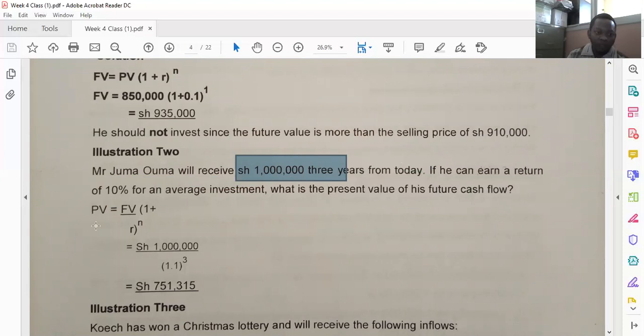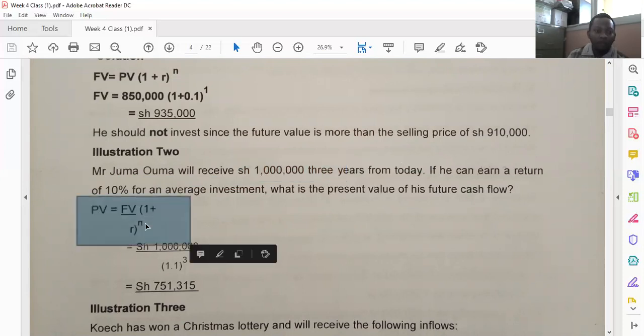So therefore, you get the present value is equal to the future value multiplied by, in brackets, 1 plus r raised to the power of n, or in this case, the future value divided by 1 plus r raised to the power of n.